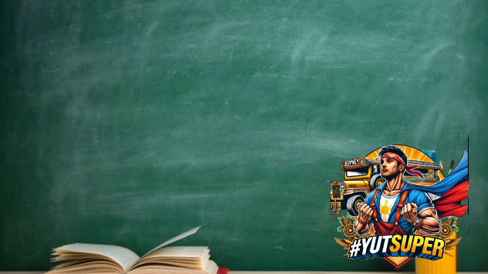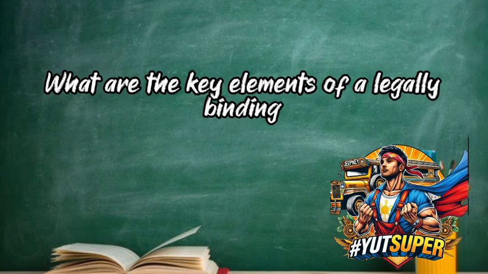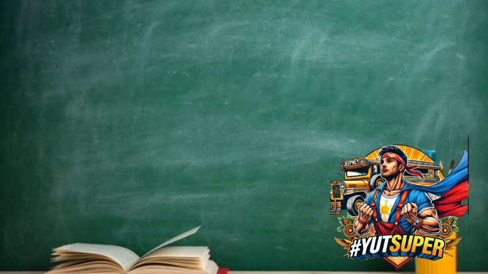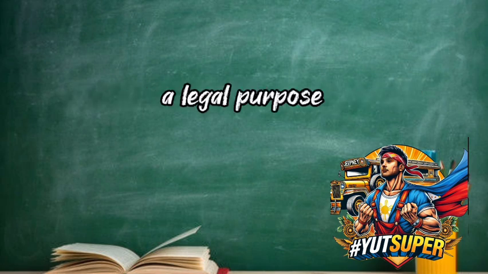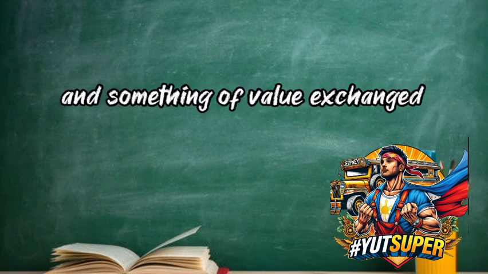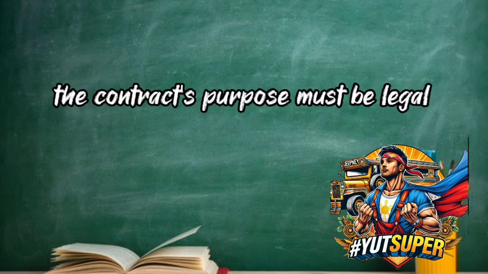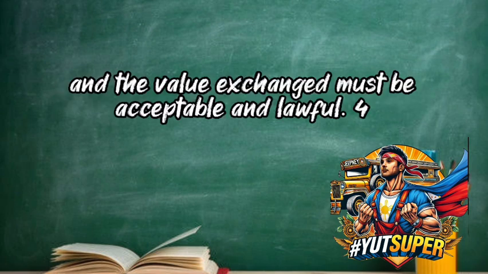Civil Law. 3. Question: what are the key elements of a legally binding contract in the Philippines? A valid contract needs agreement, a legal purpose, and something of value exchanged. Both parties must agree willingly. The contract's purpose must be legal, and the value exchanged must be acceptable and lawful.